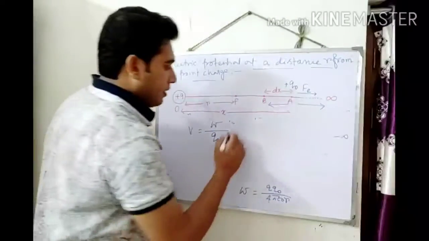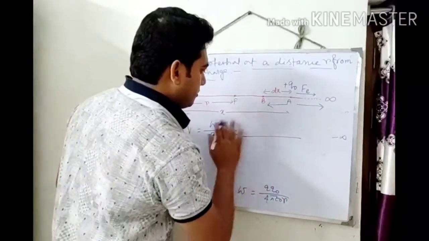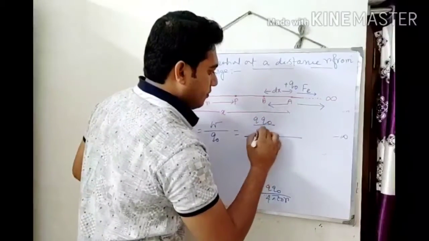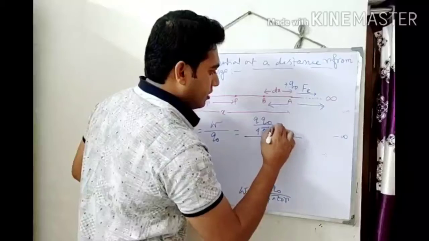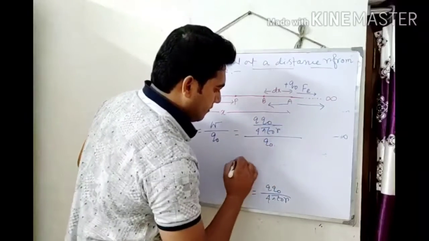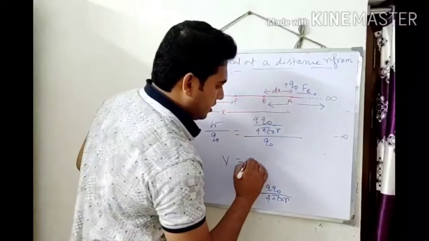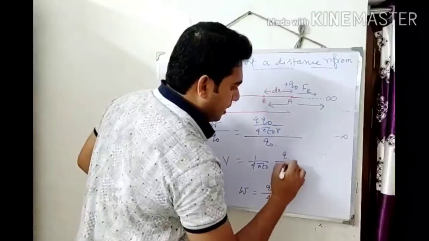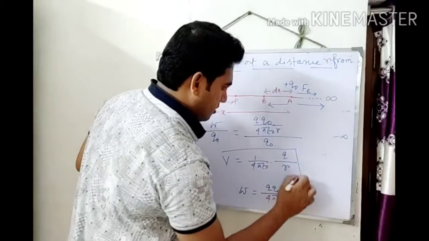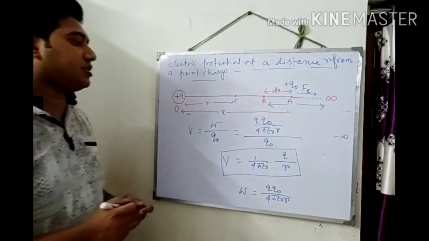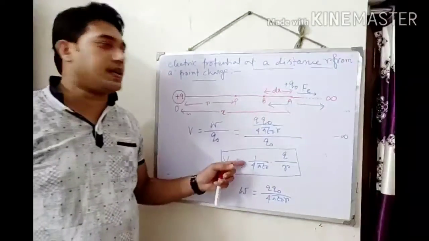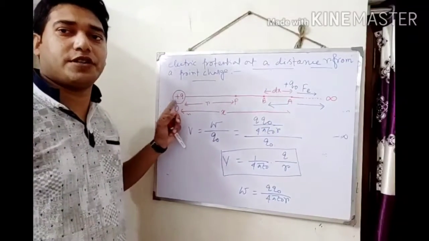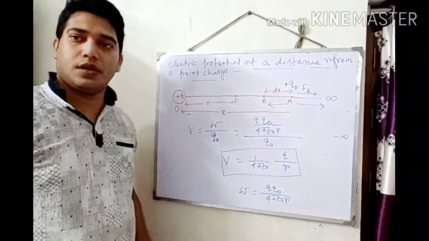So put the value of the work done here: Q Q naught by 4 pi epsilon naught r, divided by Q naught. The final expression of the potential will be 1 by 4 pi epsilon naught Q by r. This is the expression of electric potential at point P, which is r distance away from the point charge Q.